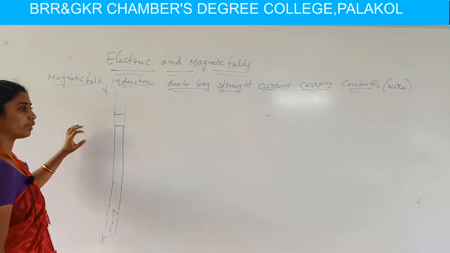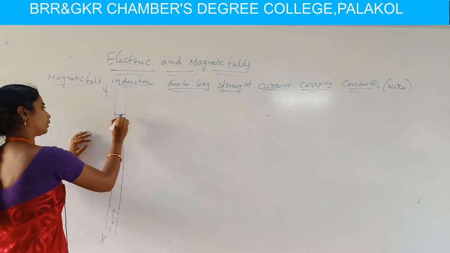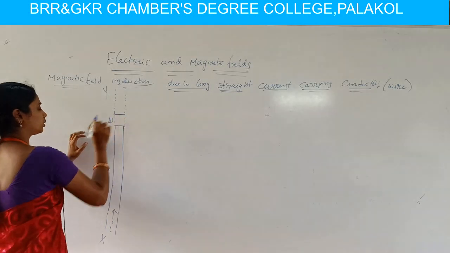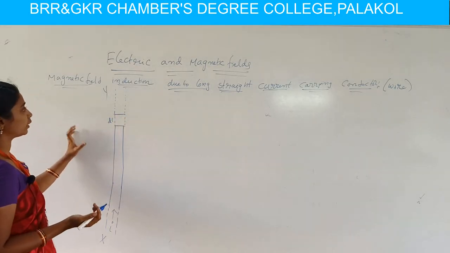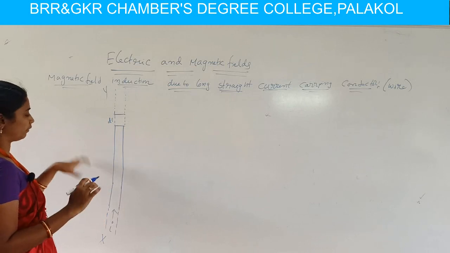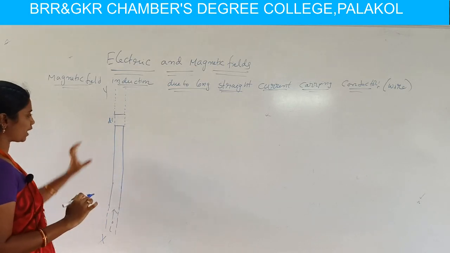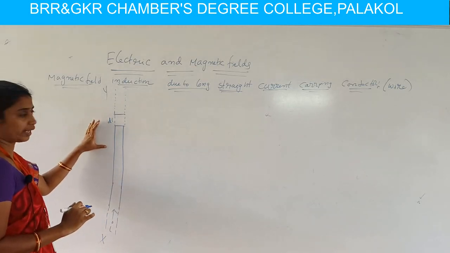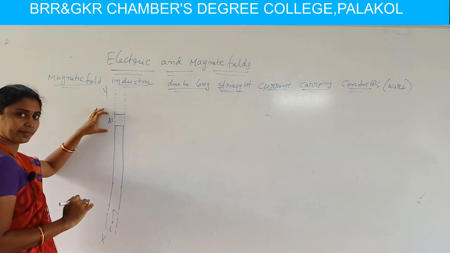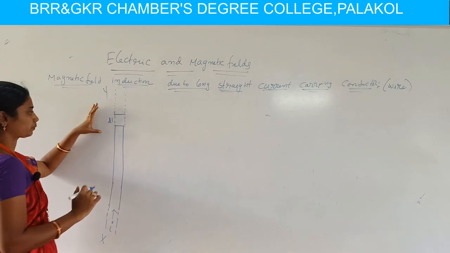In this we consider a small part as dl. So we do not calculate the magnetic field induction for the whole conductor. So we assume a small part of the conductor, which is named as elemental length, nothing but dl.